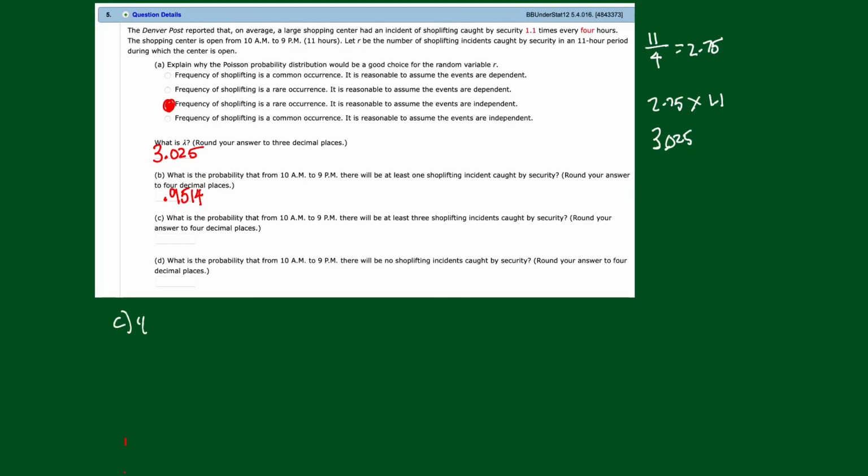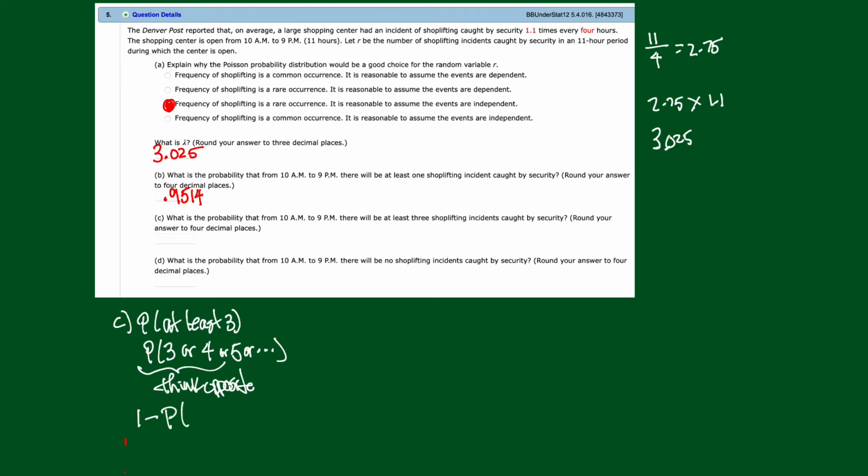Now, part C is the probability of at least 3. Well, there's that at least 3 again. So, at least 3 would be what? 3 or 4 or 5 or... You don't know where to stop. So you think opposite. As soon as you think opposite, it's 1 minus.